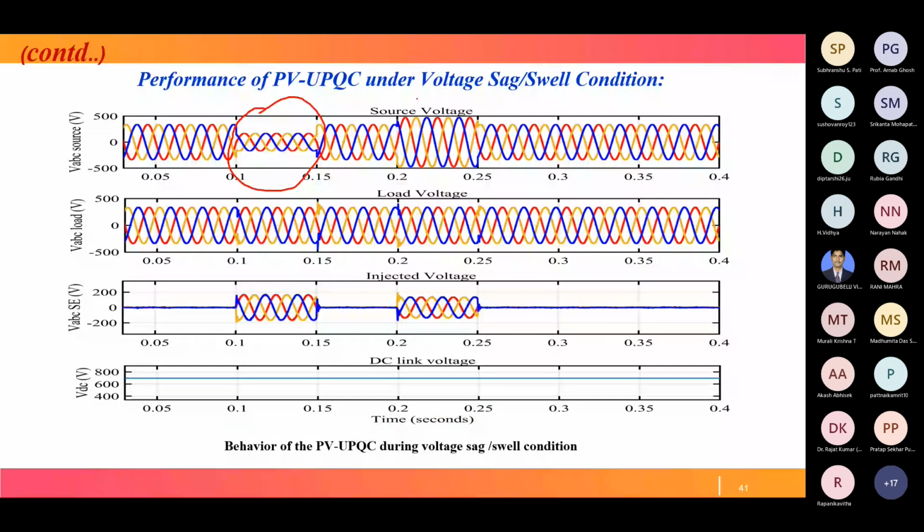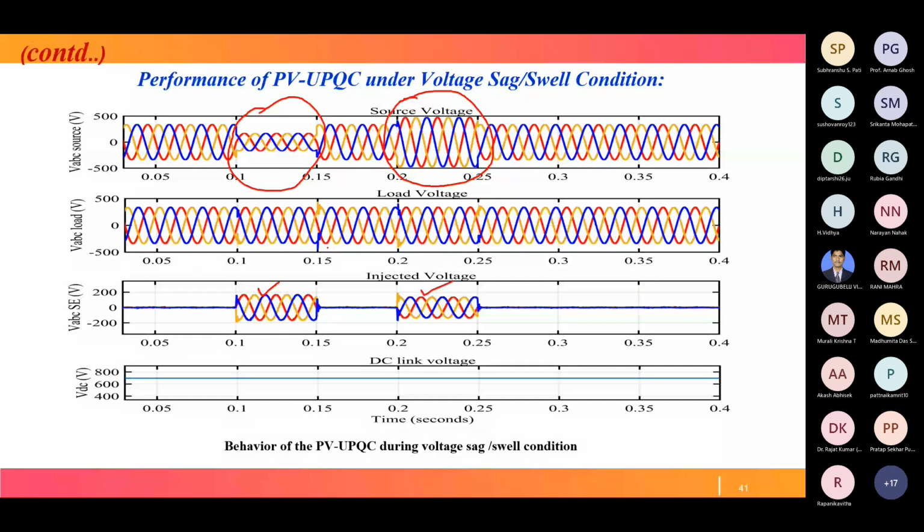So our objective is to mitigate both sag and swell. So for that we have to inject a signal. This is the injection signal VSC, VABC, AC. How AC is generated, we have discussed. This is the injected signal to compensate sag, and this is the injected signal to compensate swell. Then after that our load voltage becomes sinusoidal and at the rated level. And in this operation, DC link voltage is maintained constant.